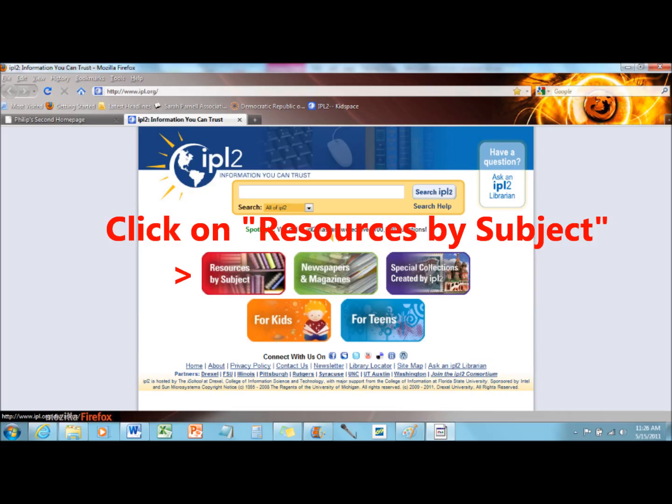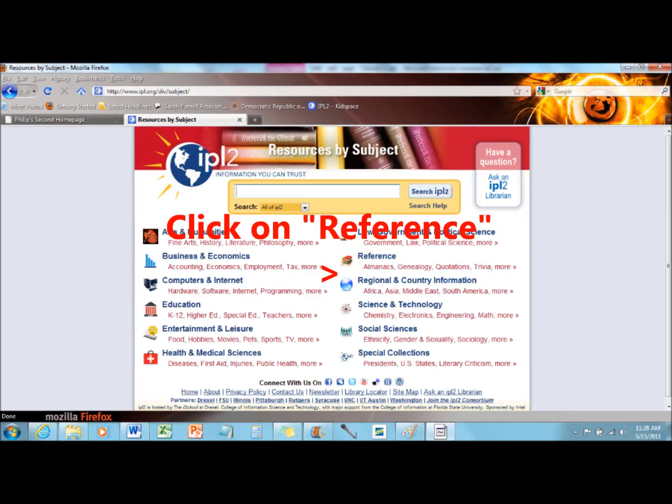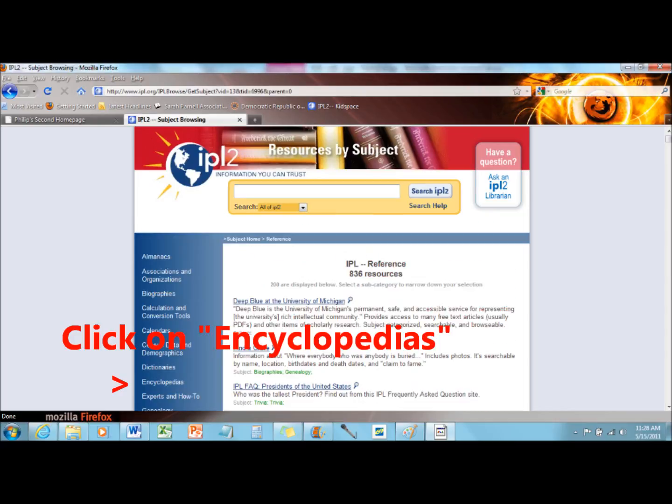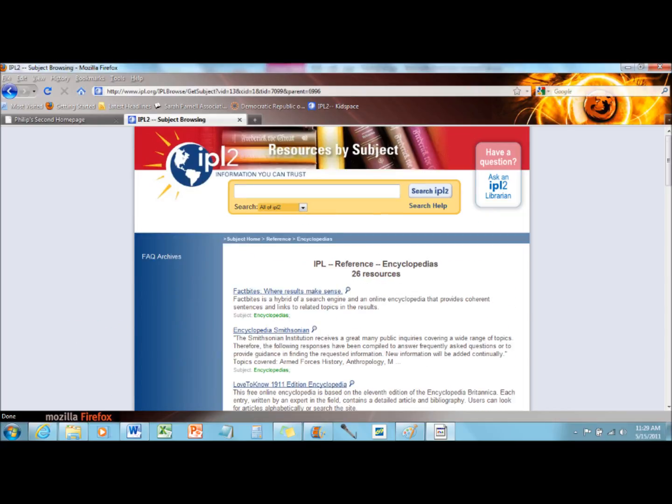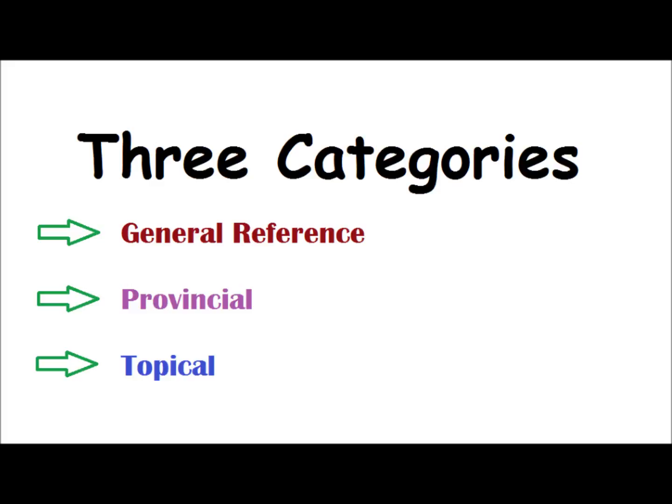Correct, reviewed, and trustworthy information is one of the primary purposes of the IPL2. Allow me to show you our page of free encyclopedias available online. The resources on this page fall into three basic categories: general reference, provincial, and topical. I will describe each of these categories, and I will show you an example of each.